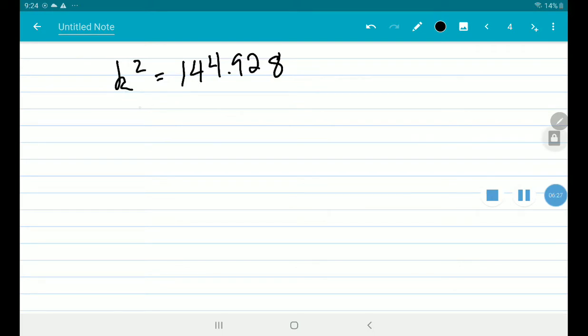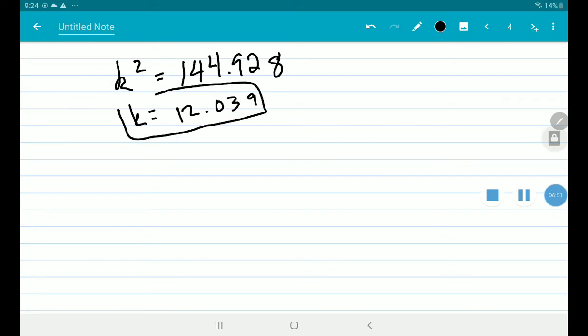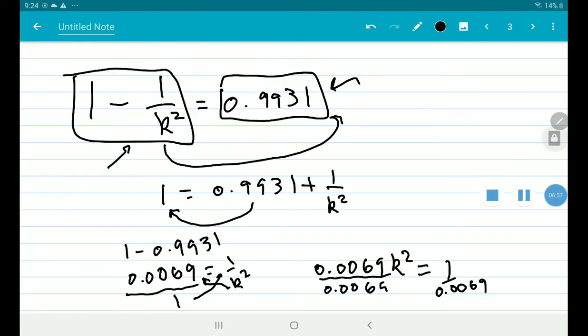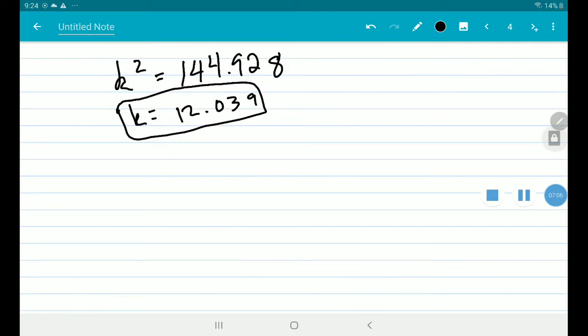Undo the square with the square root. The square root of that would be pretty close to 12. Pretty close to 12. So in this case, we can say that 99.31% of our data is between 12 standard deviations above and below the mean.